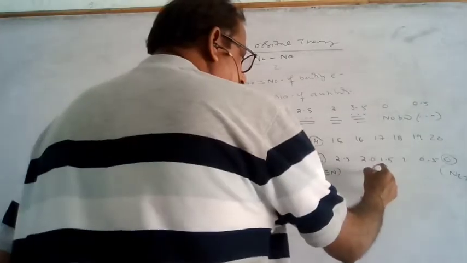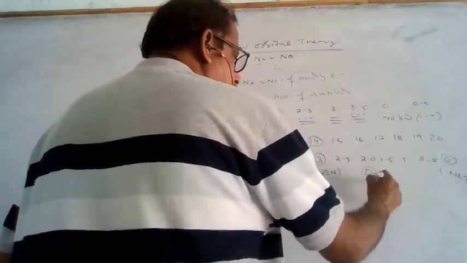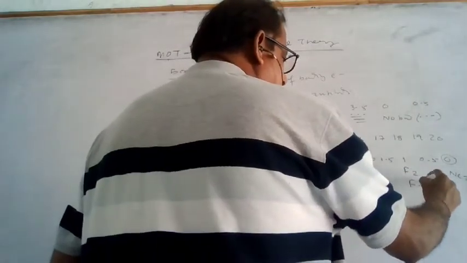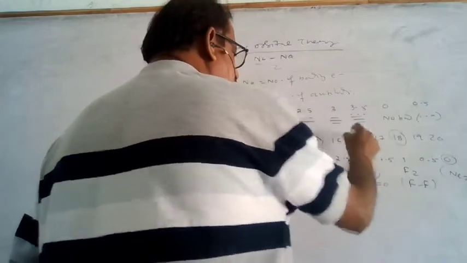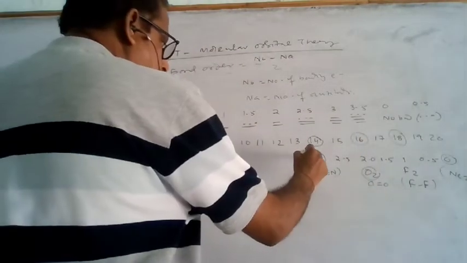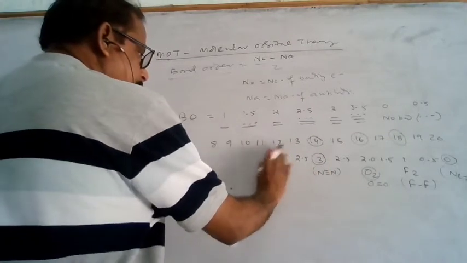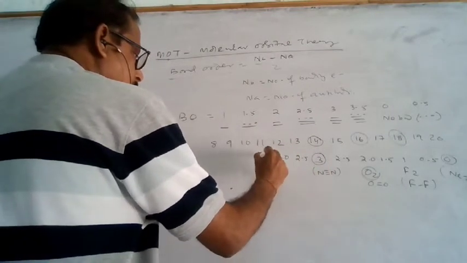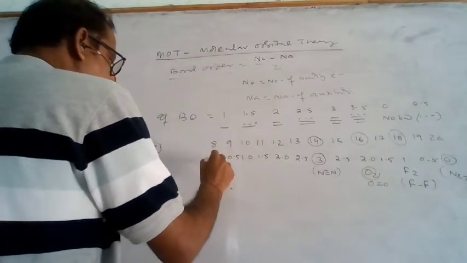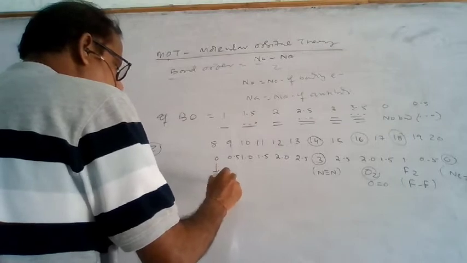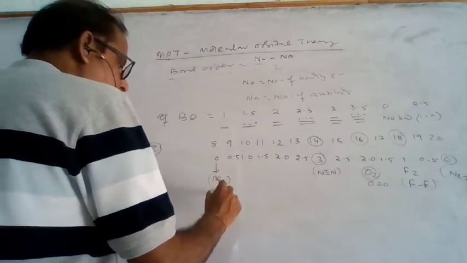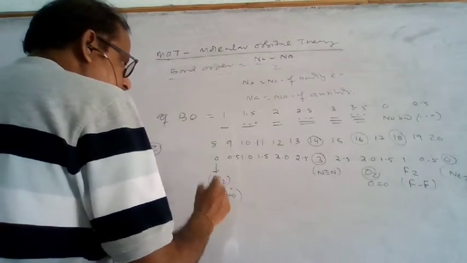And 2.0 will be for 16, that is O2, oxygen, oxygen. And that is the F2 single bond. So it is also 2.0, 1.5, 1.0, 0.5, and 0. 0 means beryllium, Be2. So there is no bond in beryllium. There is no bond between the beryllium atoms; the Be2 molecule does not exist.